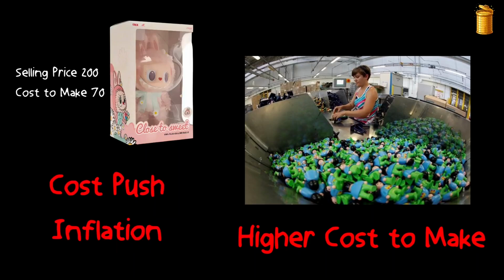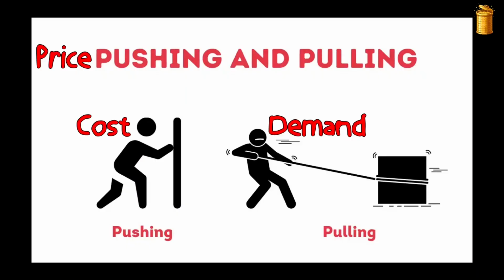Now this is a case of cost push inflation. So your prices have increased because there was a legitimate increase in the cost to produce those goods. So your price faces push and pull. When the cost is increasing, that is leading to cost push inflation. When the demand is increasing, it is leading to demand pull inflation.